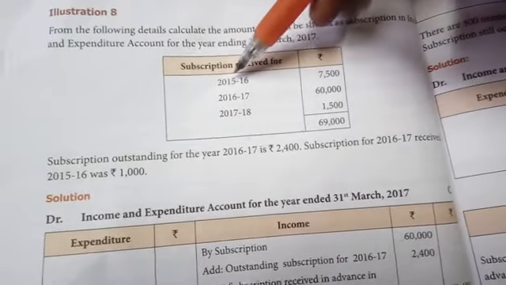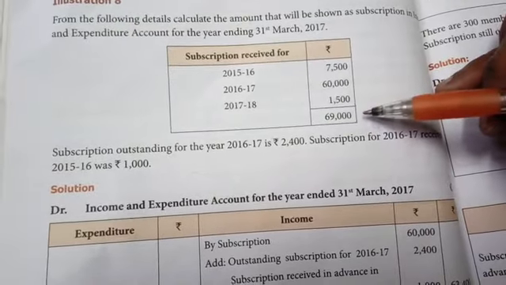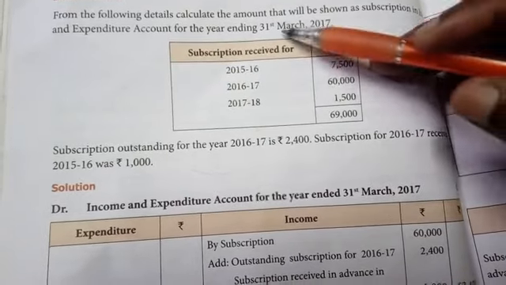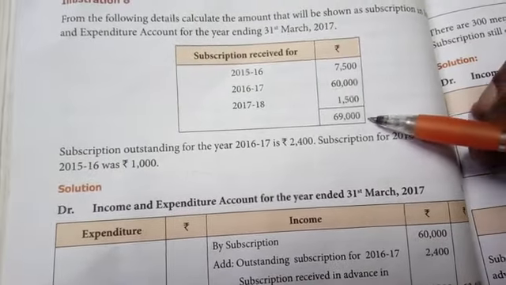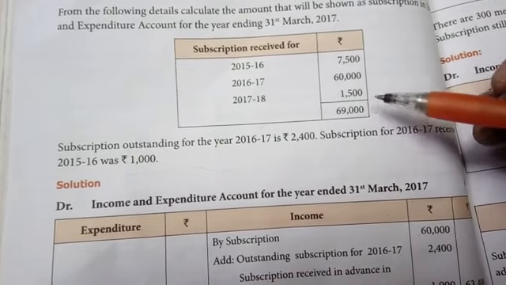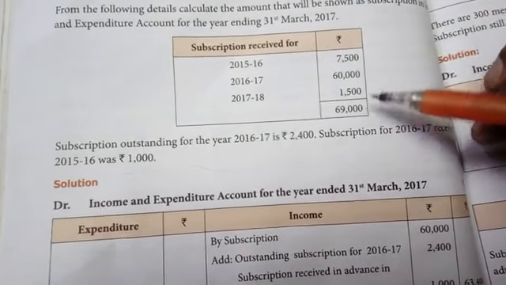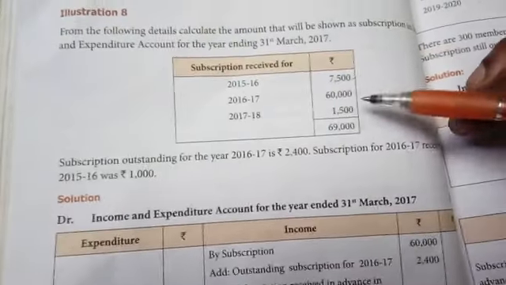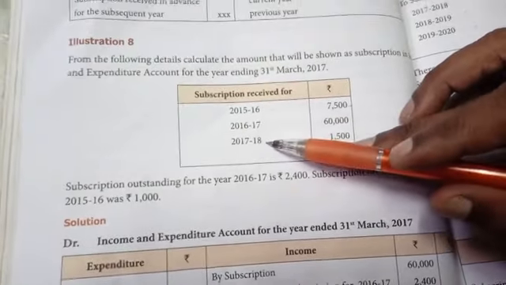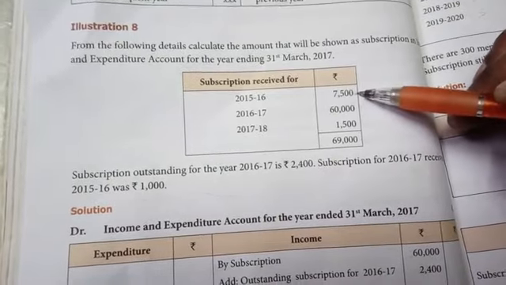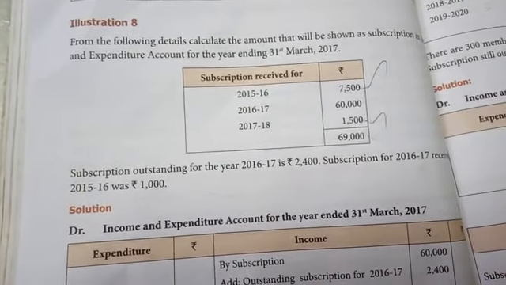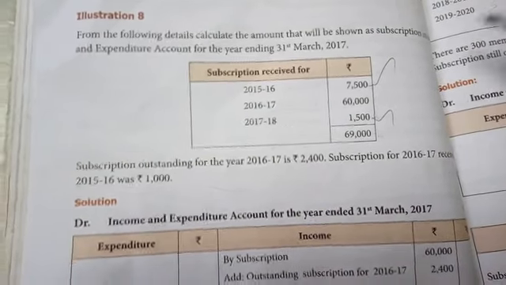See, subscription received. Total subscription received during the year is 69,000. Out of 69,000, 7,500 belongs to 15-16 and 1,500 belongs to 17-18. These receipts are for the previous year and for the subsequent year. Now we consider only the current year receipt.